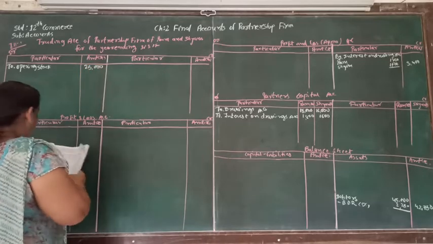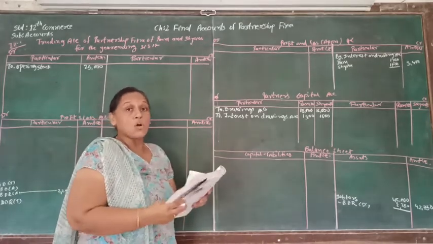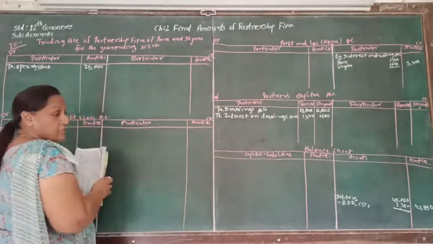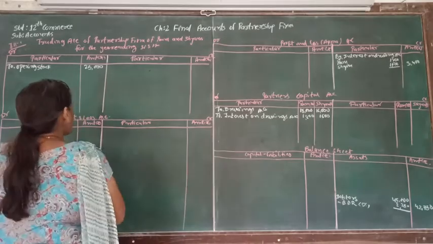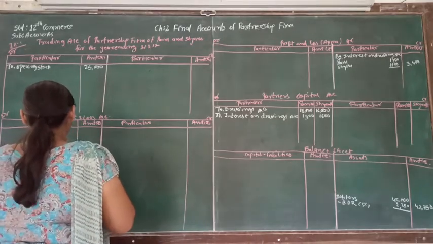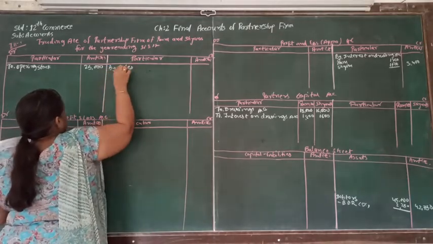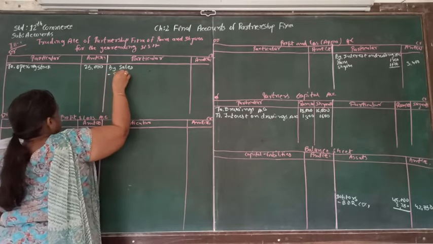So that we are going to write. Then there is the sales return. Sales return is supposed to be written on the credit side. It is supposed to be deducted from the sales. So the very first thing that we are going to write is by sales, and from sales we are going to deduct sales return.